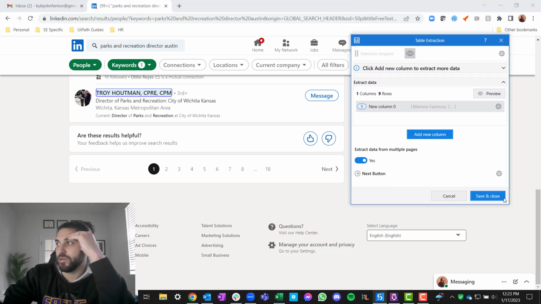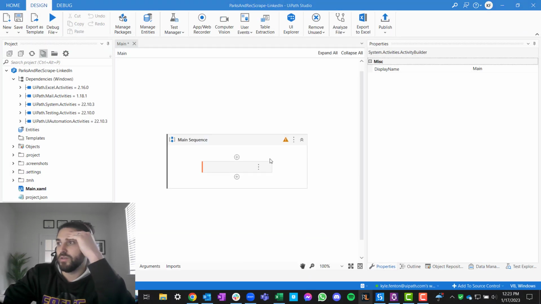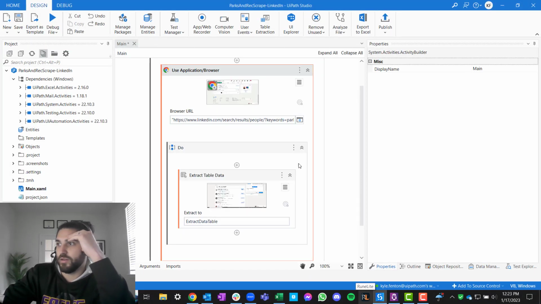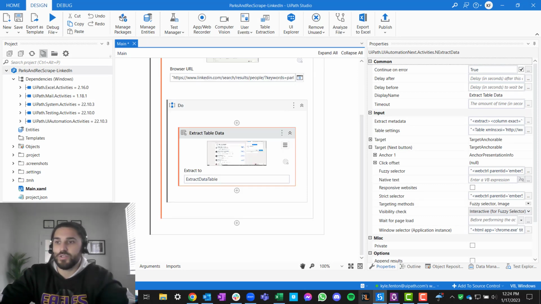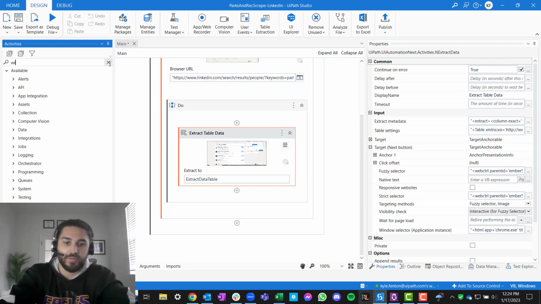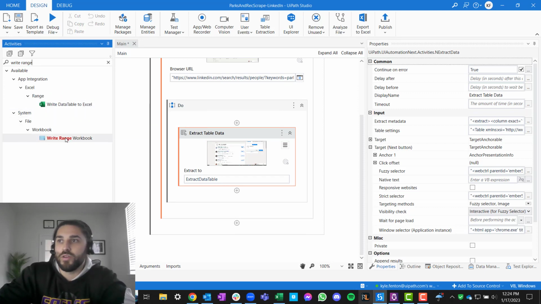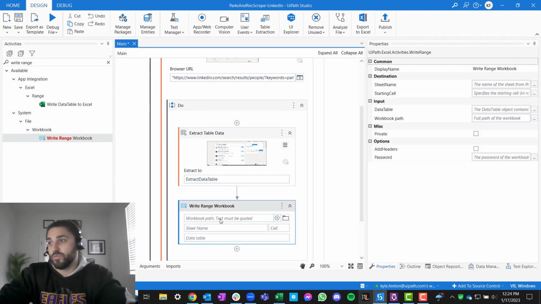Why is this not working? Save and close, perfect. Right, and then we get this scrape here, and then you expect it to extract a data table and then give us some results. All right, so let's just test this real quick so we can see what happens. But what we understood earlier, and if this does work, it'd be hilarious.